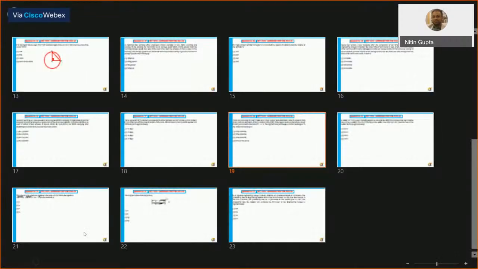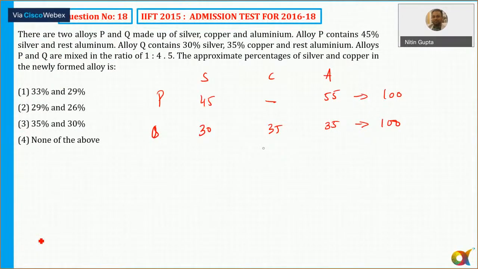So they are mixed in the ratio 1 is to 4.5, which is the same as 2 is to 9, to avoid the fractional terms. The question asks for the approximate percentage, or you can take it as 4.5 also.